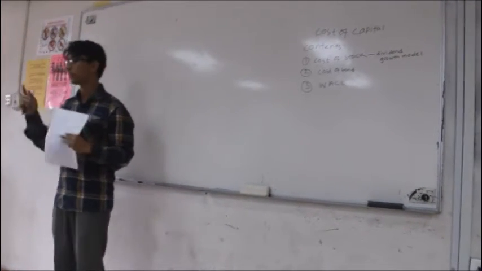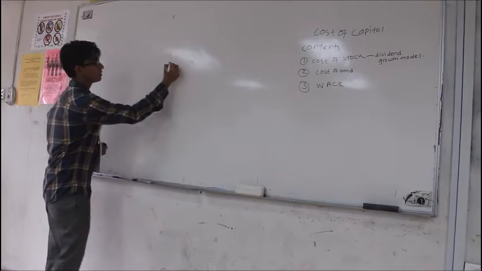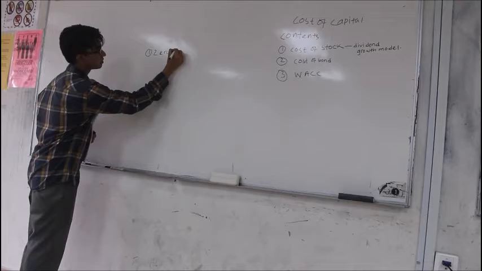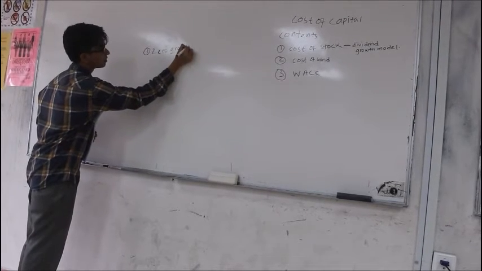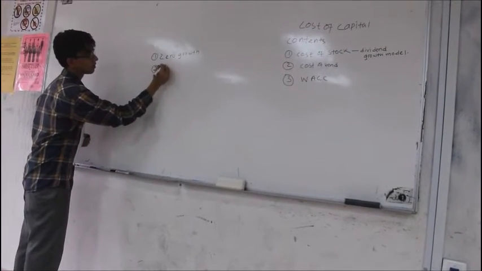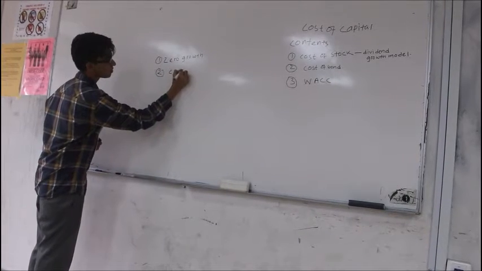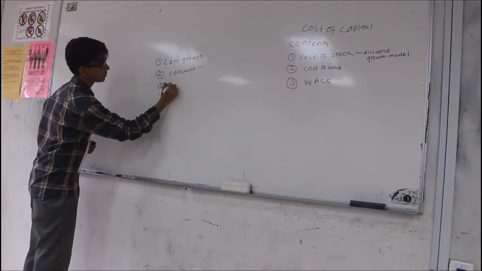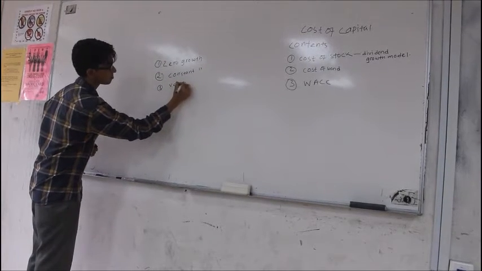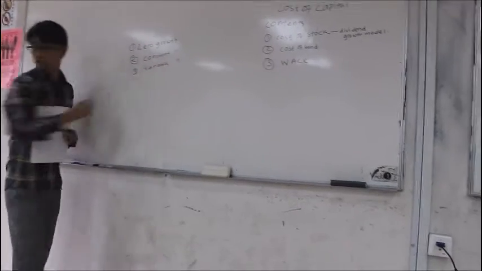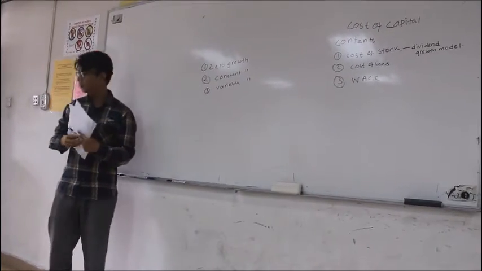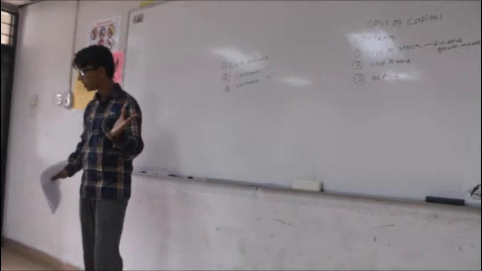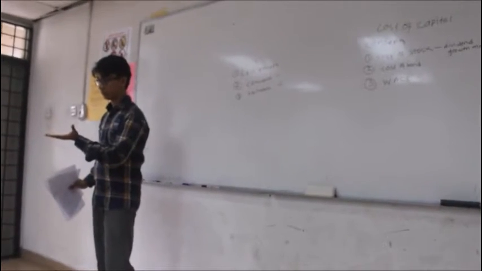So how is that? The first one is zero growth. Number 2, constant growth. Number 3, variable growth. Basically, if you look at zero growth, what does this mean actually? That means you will get the same amount of dividend in each year of cash flow, right?